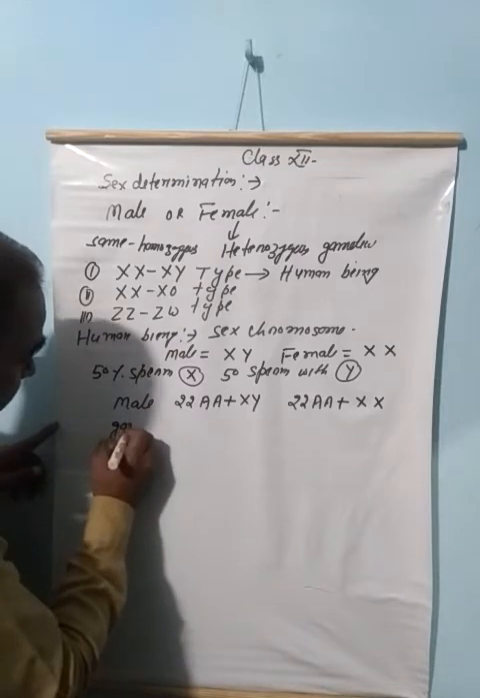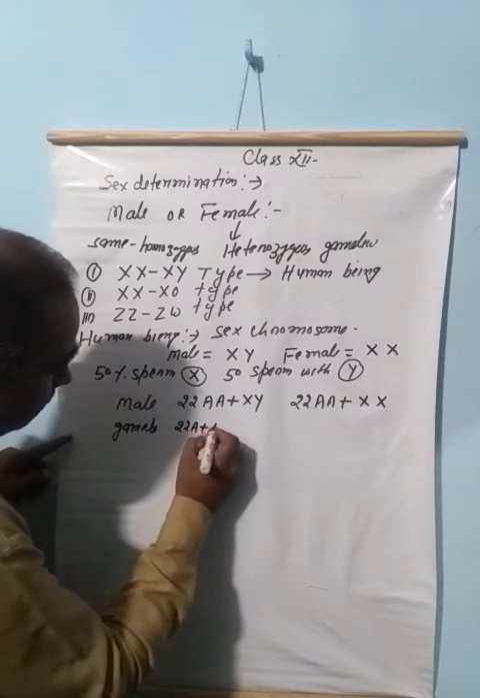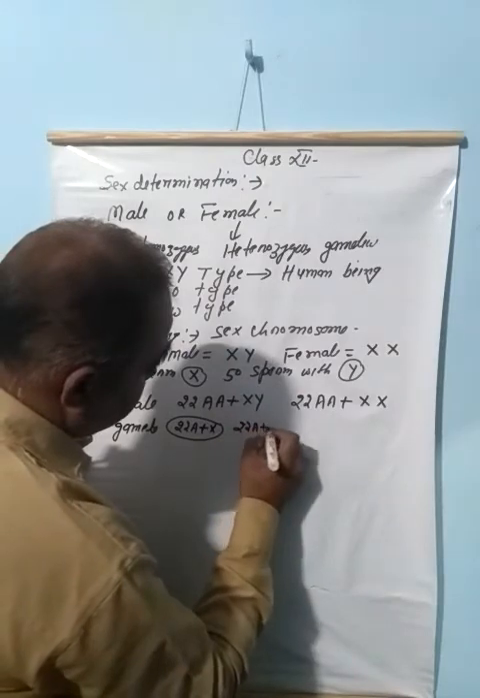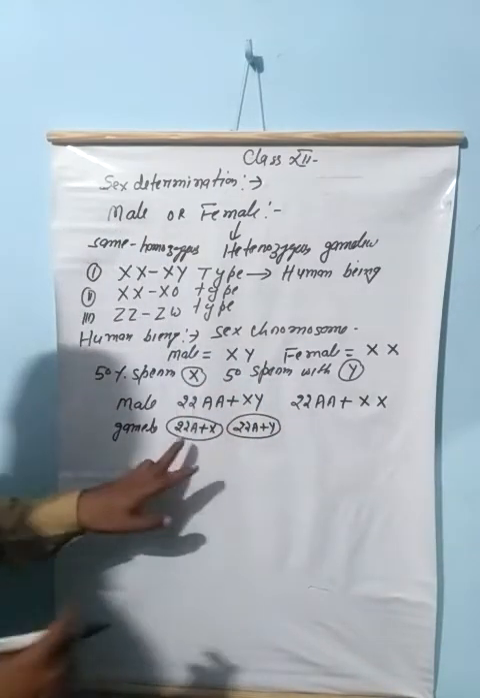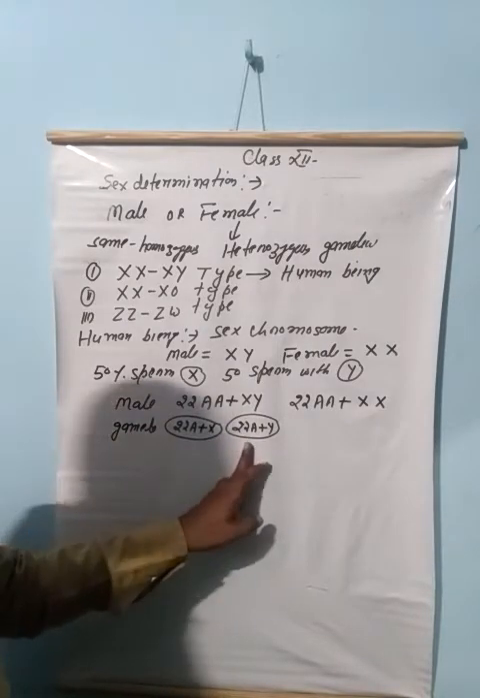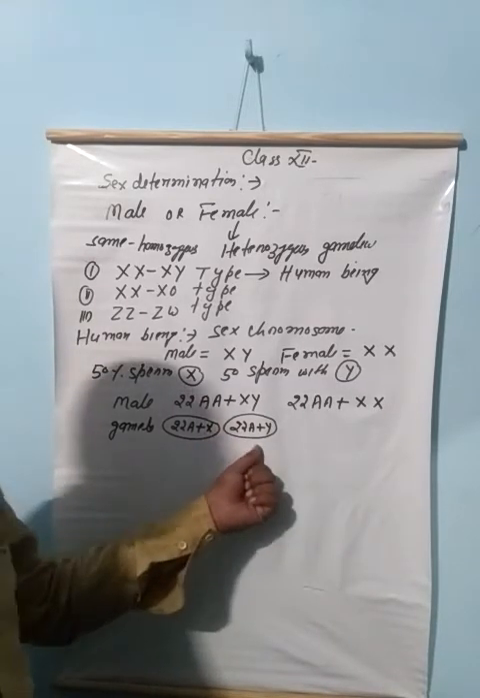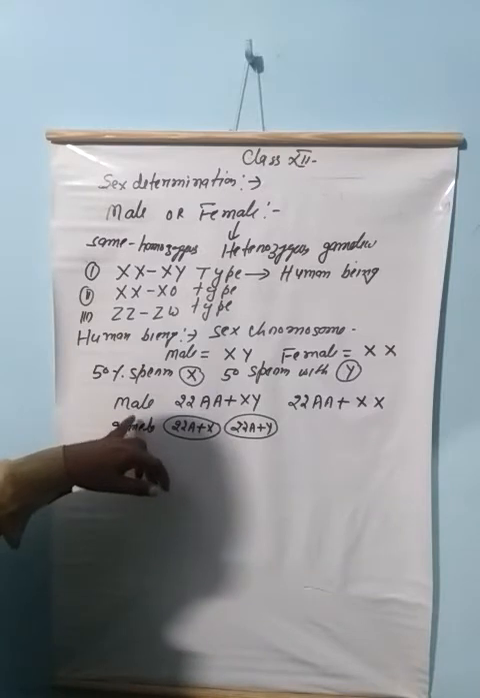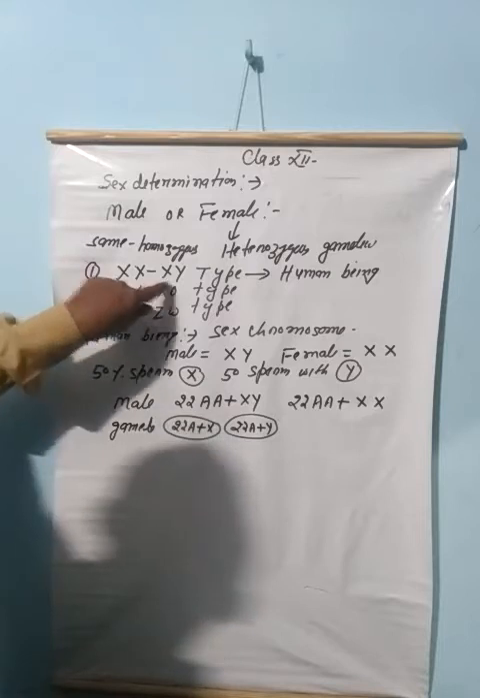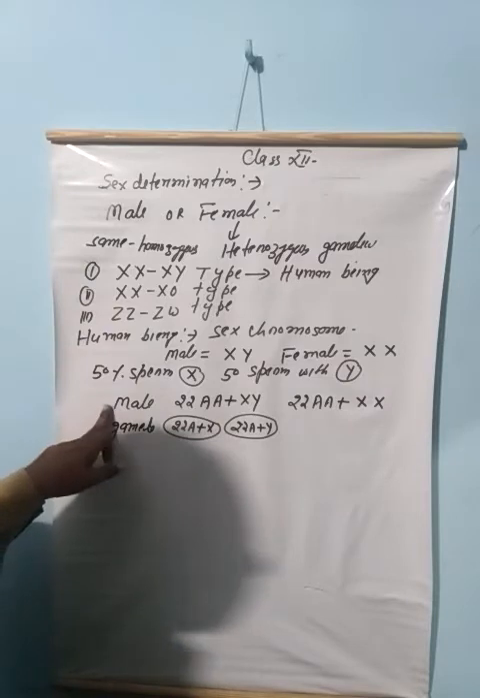Gamete formation takes place: 22A plus X and 22A plus Y. 50% of gametes possess this pattern and 50% possess the other pattern. Both are different. This is X chromosome bearing, this is Y chromosome bearing. Ultimately, the male is heterogametic. Therefore, in the case of XX and XY type, the responsible partner is the male.